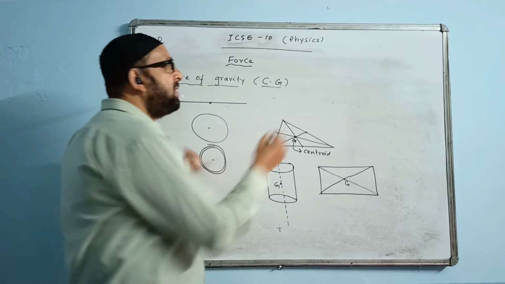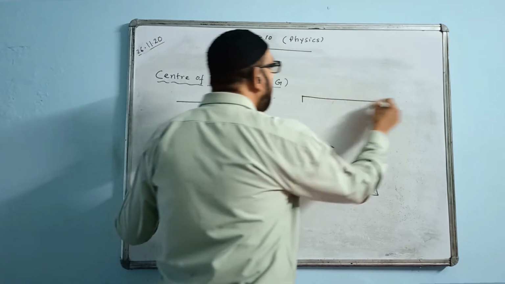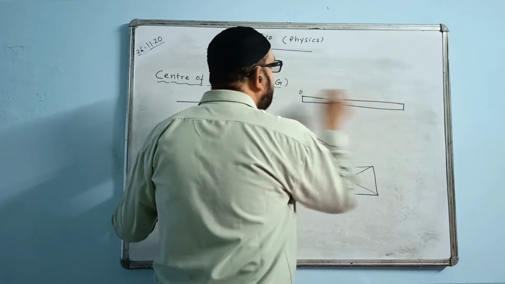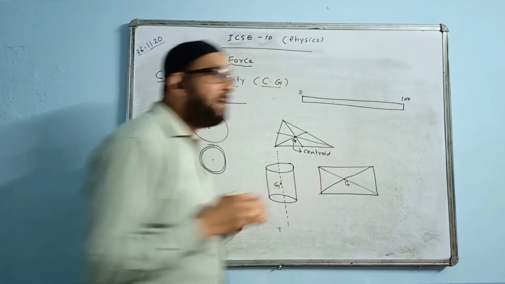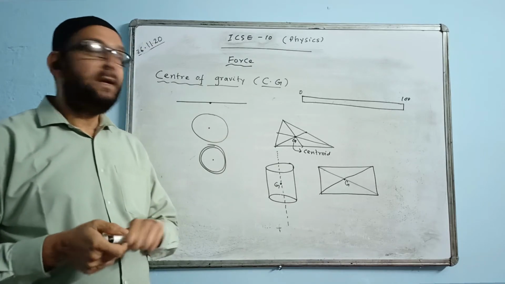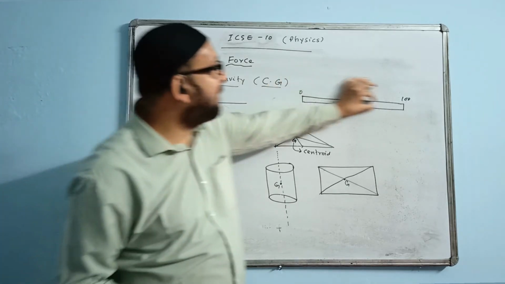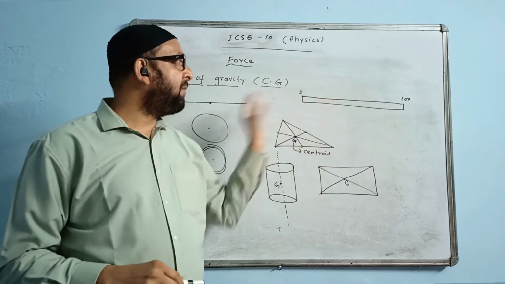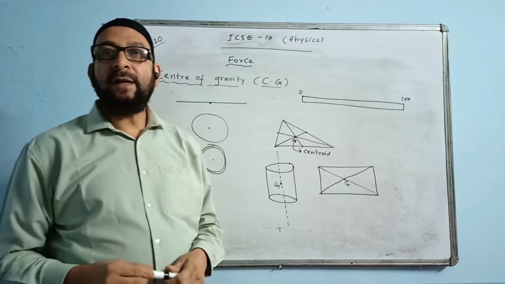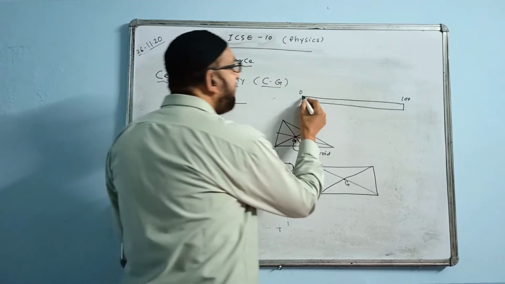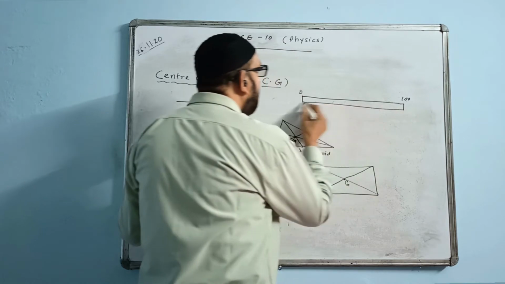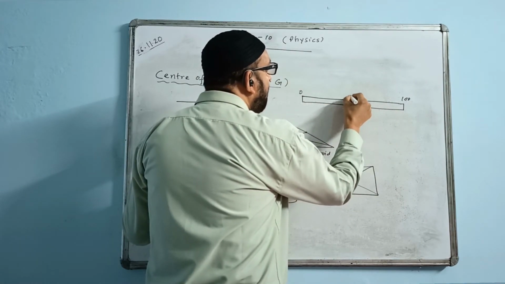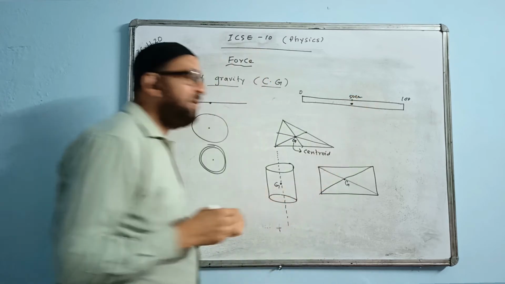Just guess, suppose we have a uniform meter rule like this, starting from 0 and ending at 100. What is the meaning of uniform meter rule? It has the same thickness everywhere, the same mass everywhere. So what shape does it have? It has the shape of a rectangle. Where is the center of gravity situated? At the diagonals, like this, and another like this, somewhere here. And that point value will be at 50 centimeter.